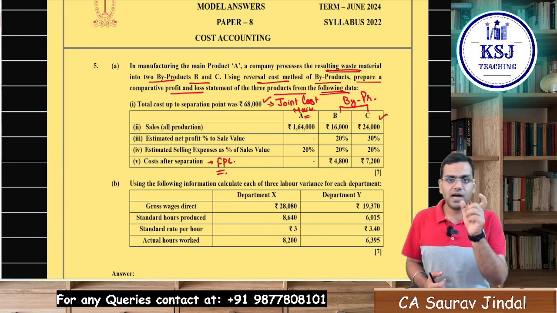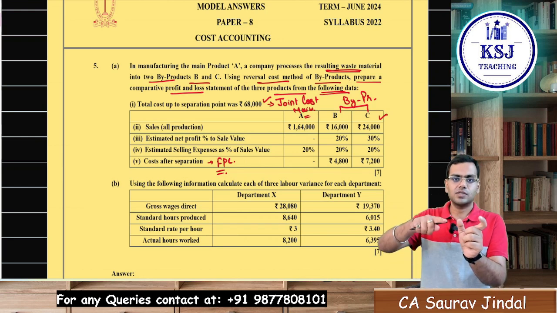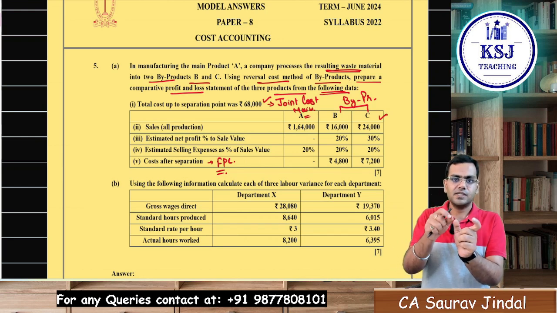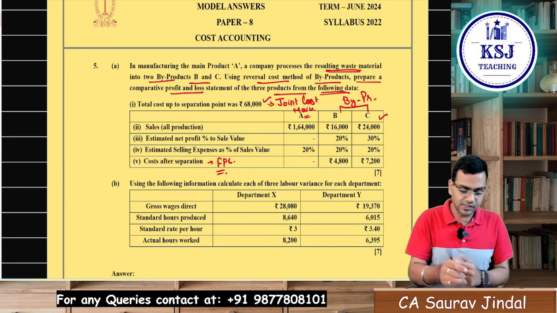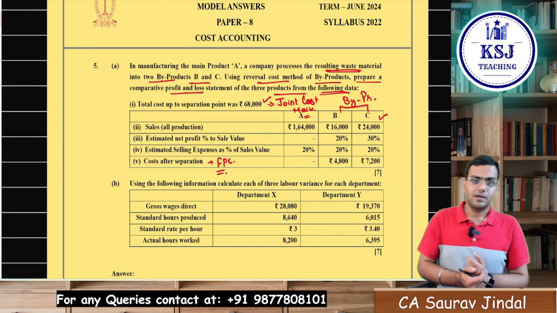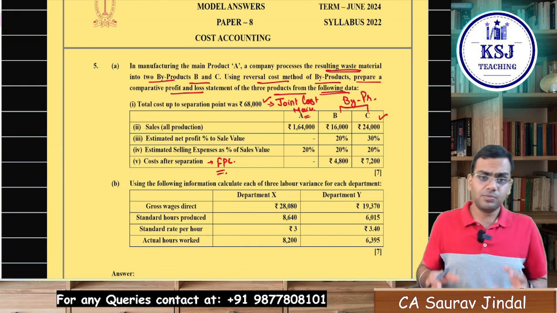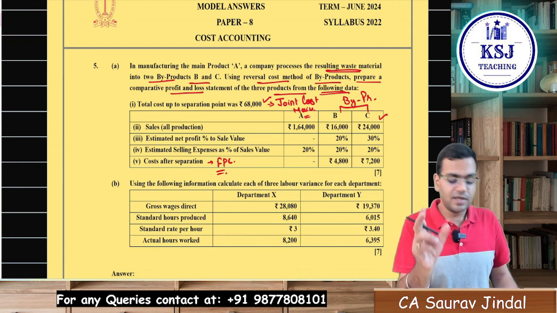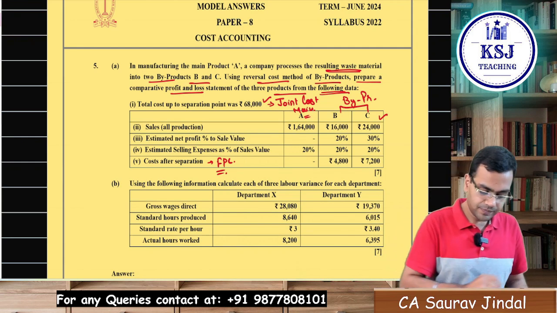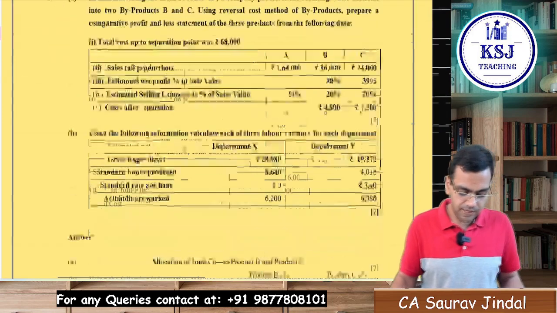You have to start with the sales and go reverse. Sales is there, profit is there, you will get total cost minus the further processing cost, or the selling and distribution cost, right? Further processing cost is there. What you will get is the share in the joint cost.